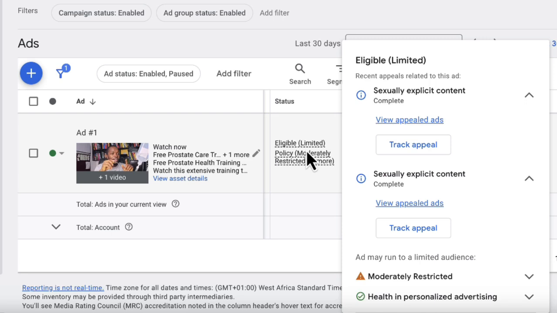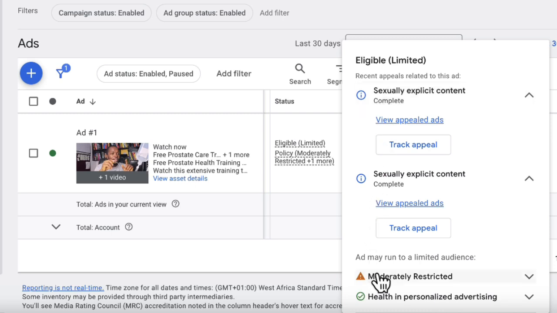But because I know exactly what I'm doing and I understand that this advertisement is not sexual, I have to go ahead and appeal the limitation, and I was able to win the appeal. So that is the first thing. You can see right here, I appealed for this limitation twice. You see the first one complete, the second one complete. So I won the appeal.